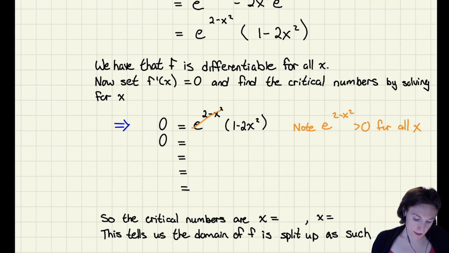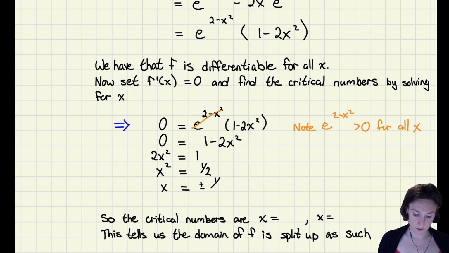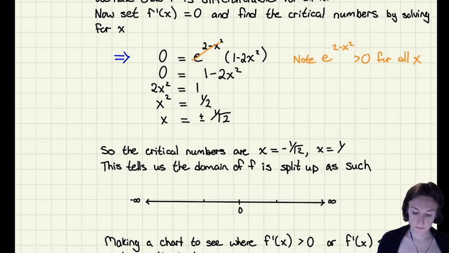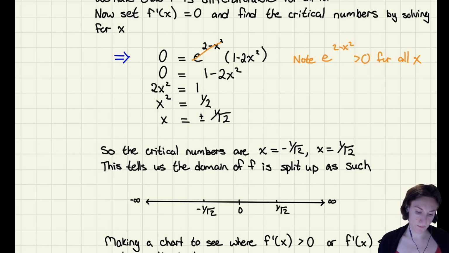So what am I left with? 0 is equal to 1 minus 2x squared. I need to isolate for my x, so I'm going to bring the 2x squared over. That's equal to 1. Divide by 2, 1/2. So my x, now careful, when you take the root, you get a plus minus 1 over root 2. So this actually gives me two critical numbers, negative 1 over root 2 and positive 1 over root 2. And again, this is going to tell me how to split up my interval. Negative 1 over root 2, positive 1 over root 2. These are our critical numbers.